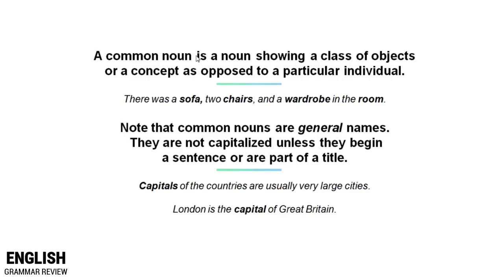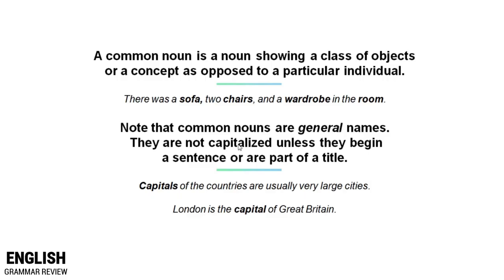Now, a common noun is a noun showing a class of objects or a concept as opposed to a particular individual. For example, there was a sofa, 2 chairs, and a wardrobe in the room. Note that the common nouns are general names.